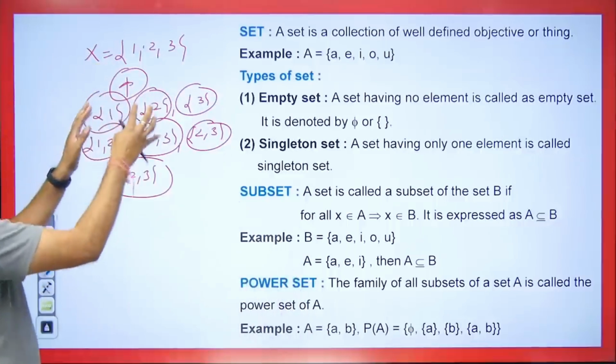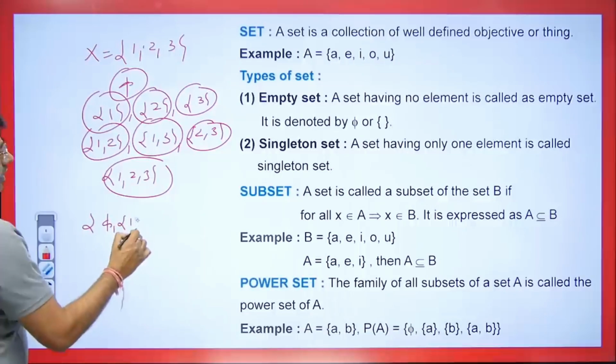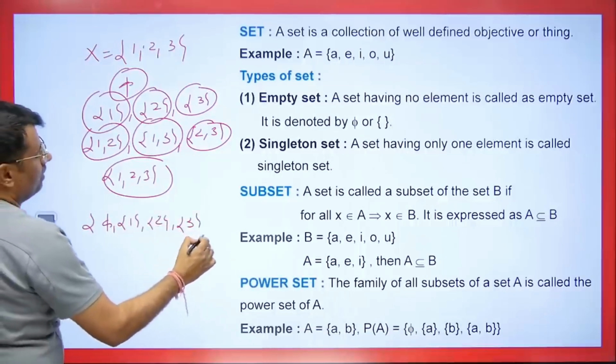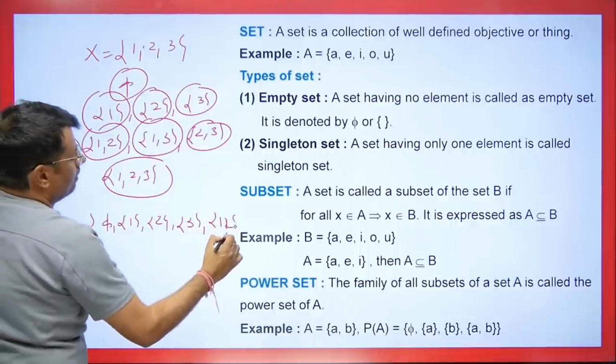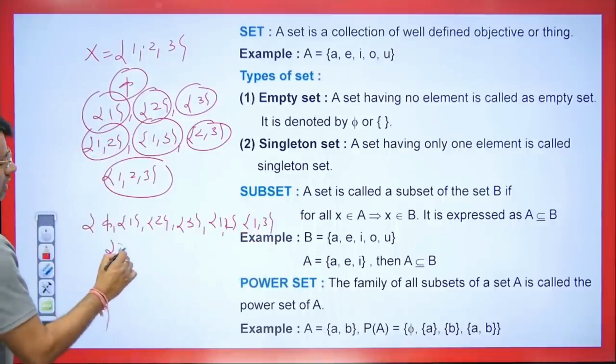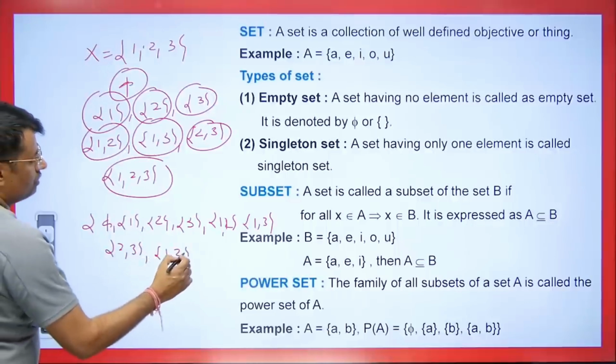Now students, for all the sets we have, we take their collection. I'll take the collection which includes {1}, then {2}, then {3}, right? Then take their collection. Then this will come {1, 2, 3}. So whatever subsets we have, we've taken the collection of all of them.